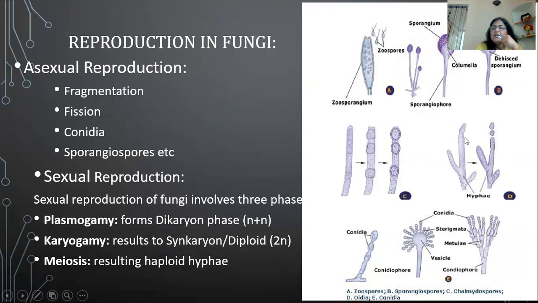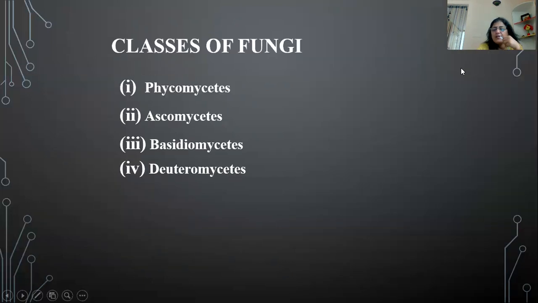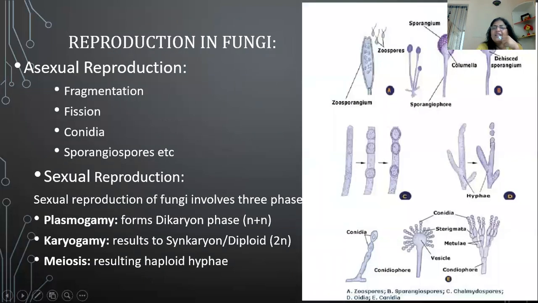When the tip of the hyphae cuts to produce a spore, it is known as oidia. Or when it makes a stem-like structure and starts producing spores outside of the structure, it is known as conidia. The difference between the sporangium and spores and conidia is that the sporangium produces spores inside the structure, which is known as endogenous in origin. And here it produces outside of the structure, exogenous in origin. So this is also a term on the basis of which we differentiate the different classes of fungi.